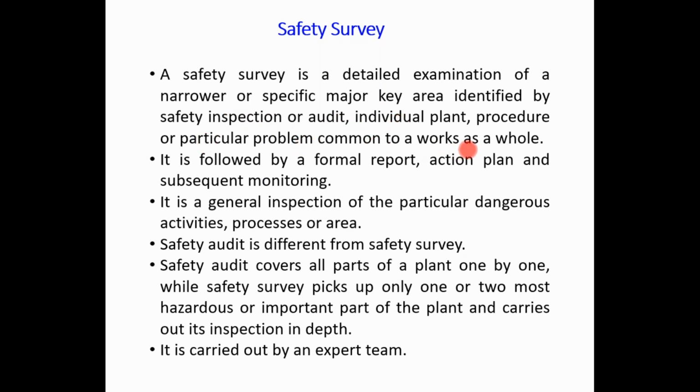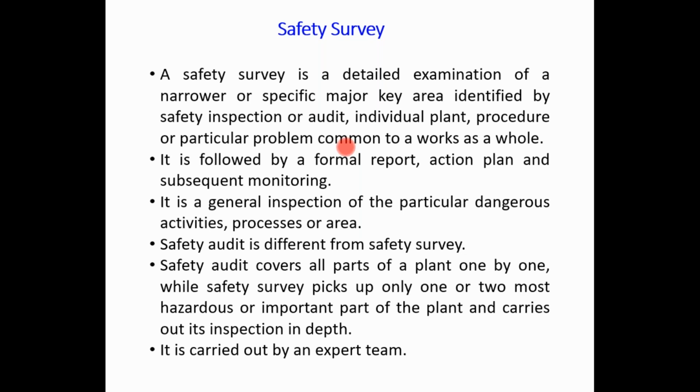But in a safety survey, we have to conduct a detailed investigation, a detailed study as far as safety is concerned. It is followed by a formal report, action plan, and subsequent monitoring. So for this safety survey, we have to prepare a formal report, an action plan, and then follow some monitoring techniques. It is a general inspection of particular dangerous activities, processes, or areas.